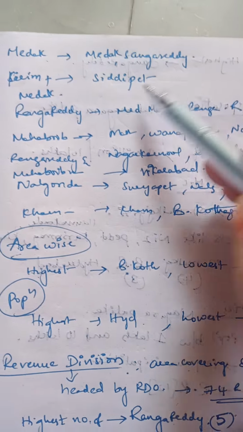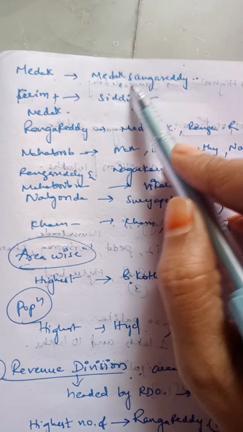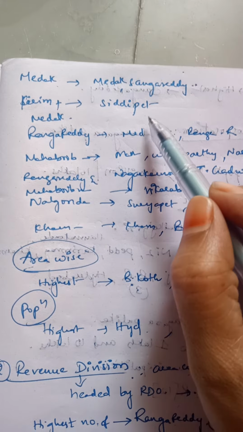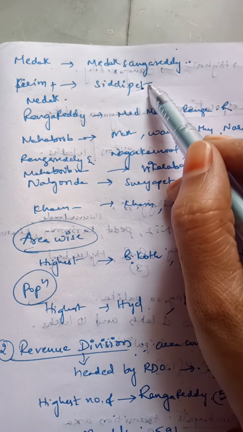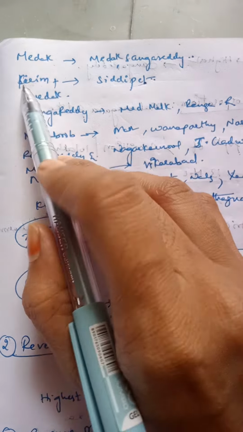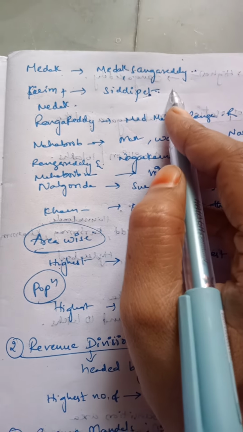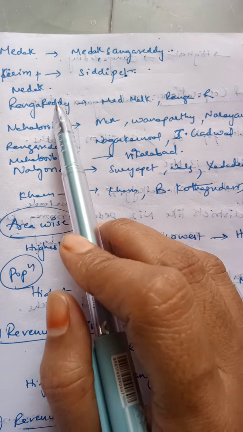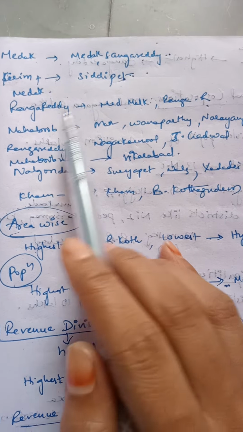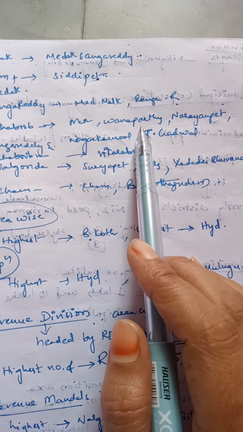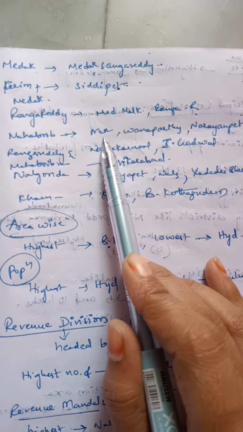Coming to Medak, erstwhile Medak was divided into Medak, Sangareddy and Siddipet. This is one we have to remember carefully: Siddipet is the new district derived from some part of Karimnagar and some part of Medak. And Rangareddy, that is Medchal-Malkajgiri and Rangareddy. And erstwhile Mahabubnagar was divided into Wanaparthy, Narayanpet, Nagarkurnool, Jogulamba Gadwal and Mahabubnagar.